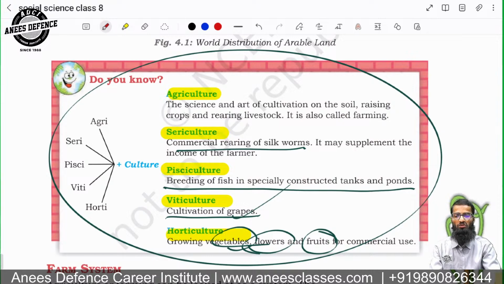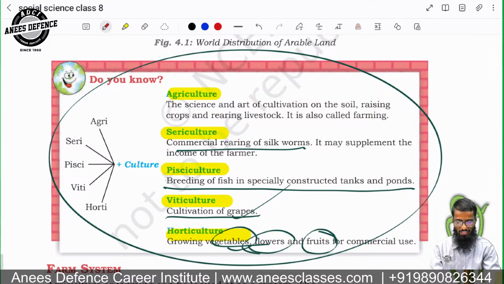So sericulture is the silk culture. Pisciculture is related to the breeding of fish in specially constructed tanks and ponds. This basically comes in the agricultural and allied activities.